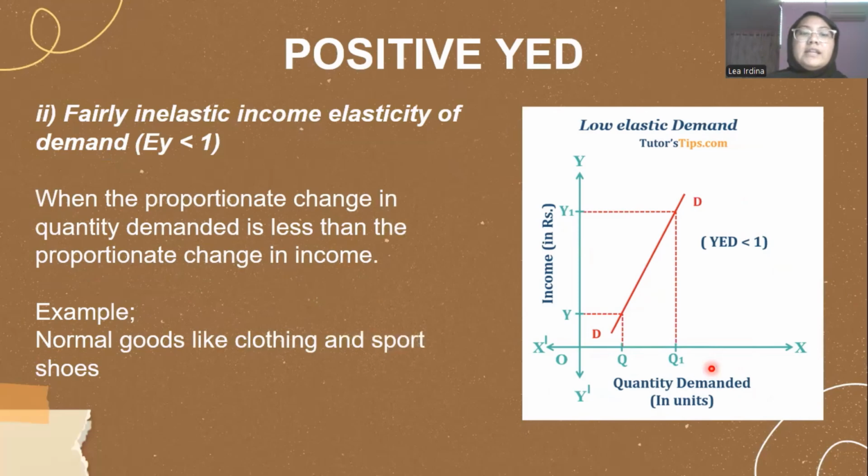Next, we have fairly inelastic income elasticity of demand. It is when the proportionate change in quantity demanded is less than the proportionate change in income. So, for example, normal goods like clothing and sports shoes. So when the income from Y to Y1 increases, Q to Q1 will also increase, but the gap of quantity demanded will be much smaller compared to the gap of income.